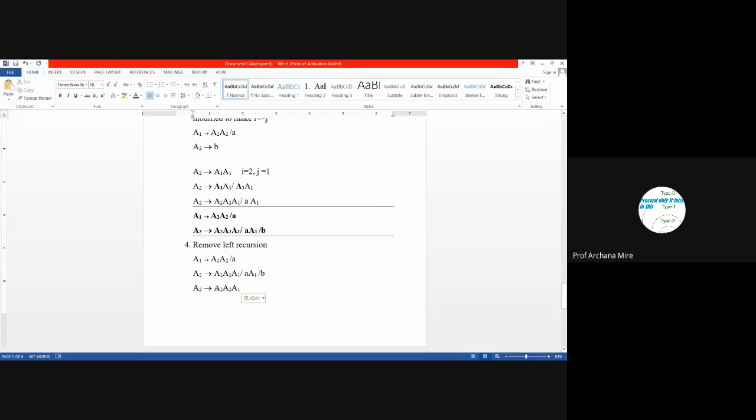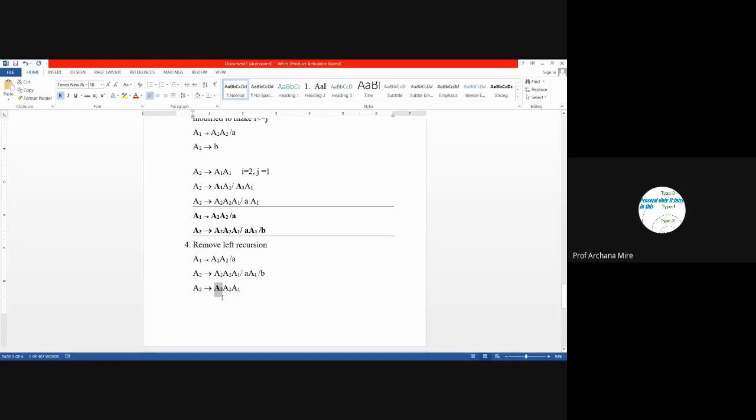So let's talk about A2 leads to A2, A2, A1. Now, what is the possibility? We can replace this A2 once again with the same production rule, that is A2, A2, A1.